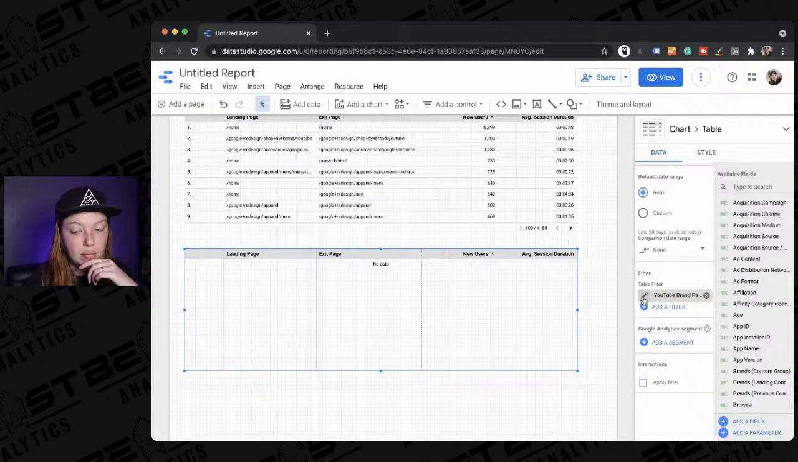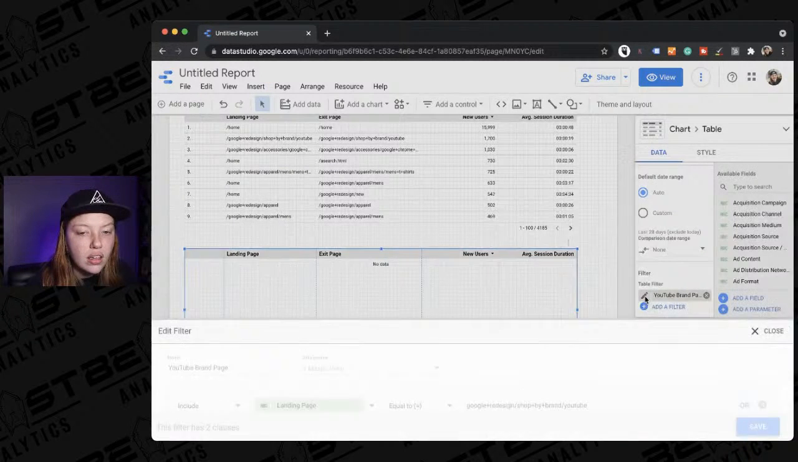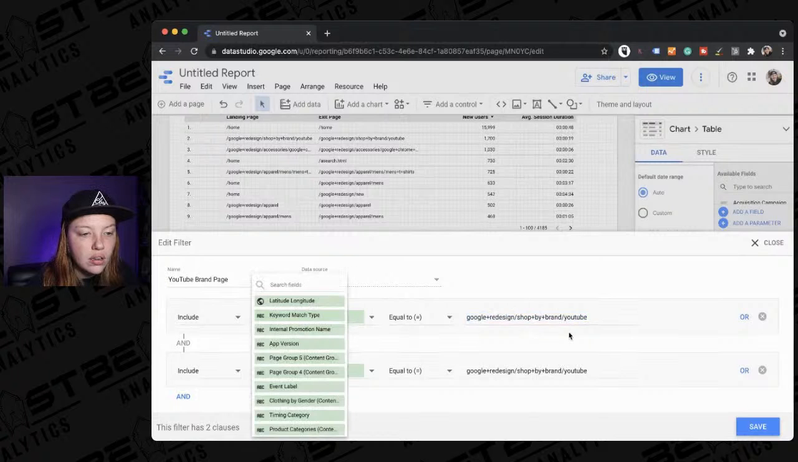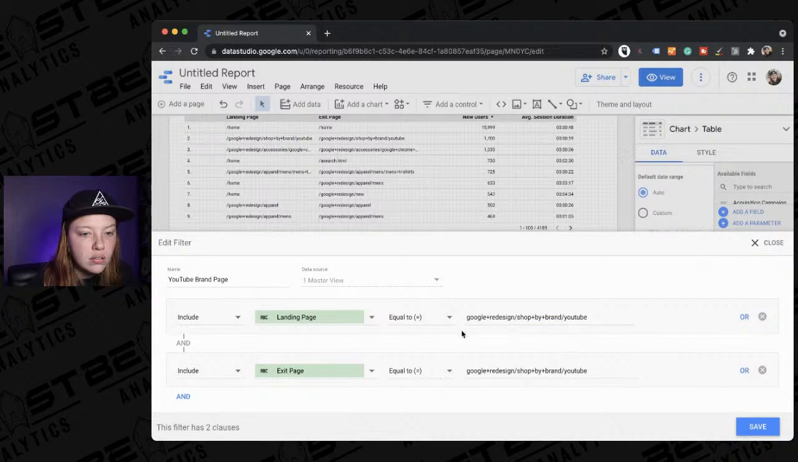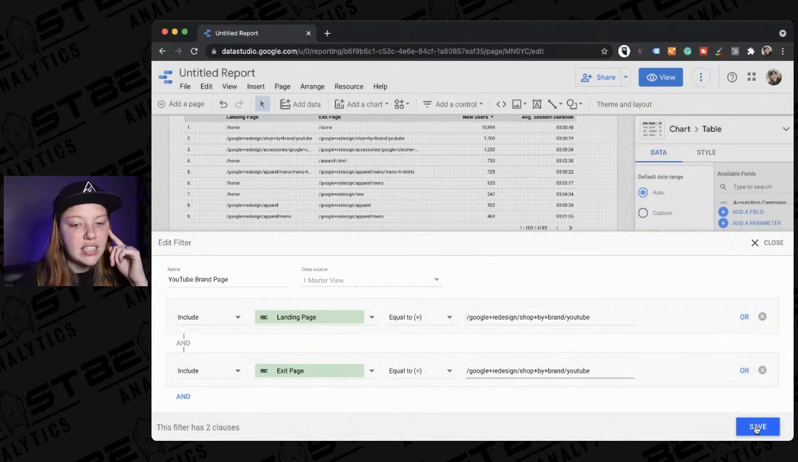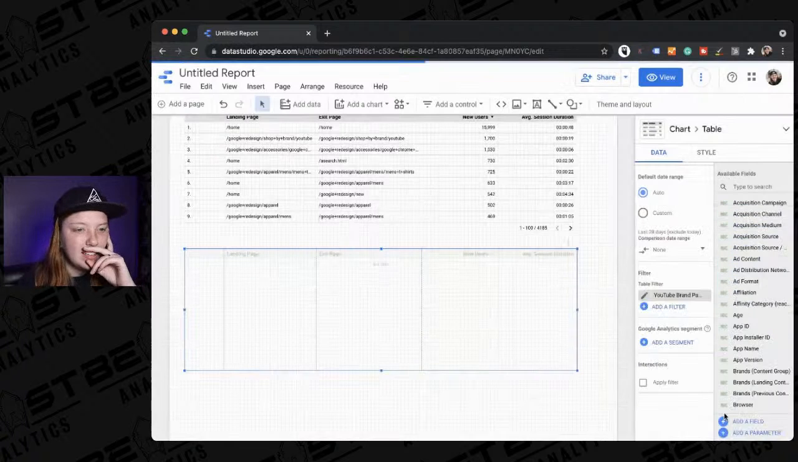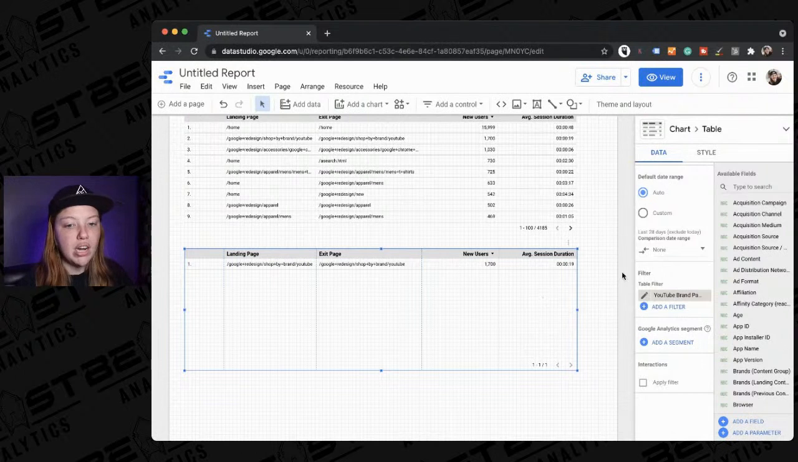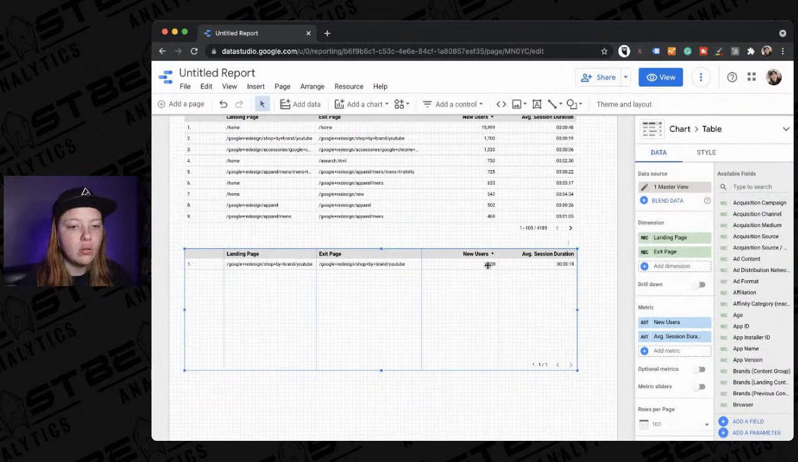No data, I messed something up. Google redesign shop by brand /YouTube. Edit. Maybe we've got to do this. All of this is kind of trial and error, obviously. There it goes. Okay. So now we just have this data. Obviously, we already have this information, not very helpful.